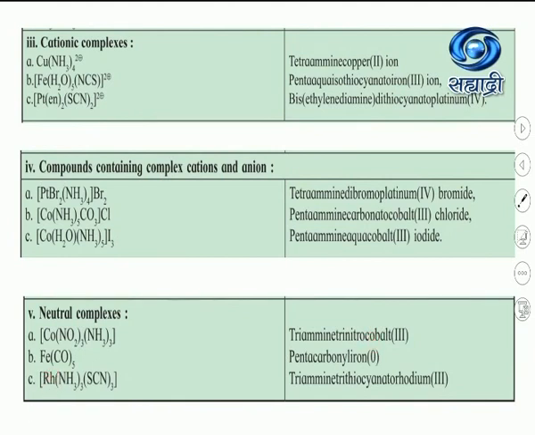Then see the last example, rhodium, (NH3)3 and (SCN)3. Here there are 3 amine ligands and 3 isothiocyanate ligands. The amine ligand comes first by alphabetical order, so triammine, then thiocyanate. Why? Because sulfur is the donor atom. Then the name of the metal, rhodium, and then its oxidation state in a bracket. So in this way we discussed the IUPAC nomenclature.